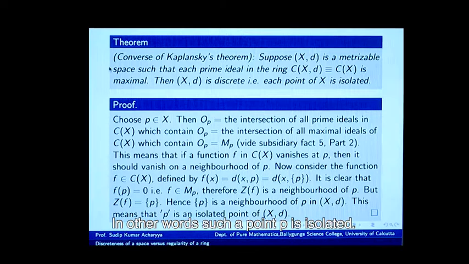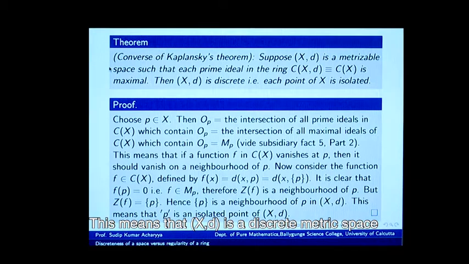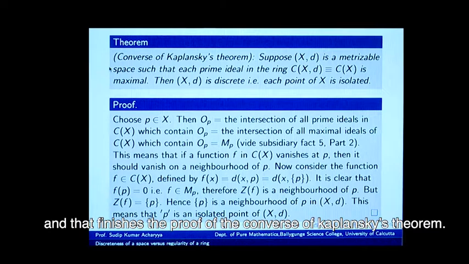In other words, such a point P is isolated. Because the point P has been chosen at random, it follows that every point of X is an isolated point. This means that X is a discrete metric space, and that finishes the proof of the converse of Kaplansky's theorem.